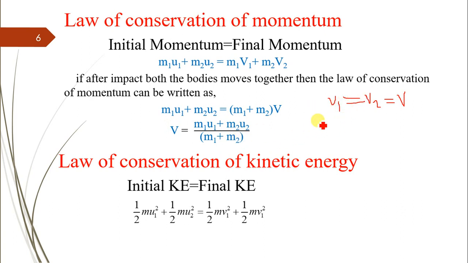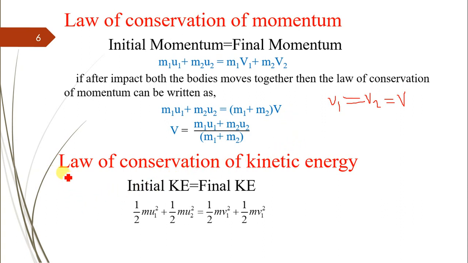In this case we can say, when a bullet is fired and it gets fixed in a box, then the box and bullet both move with the same velocity. So it means that after the impact of bullet and box, both will move with a constant, that is the same, velocity.